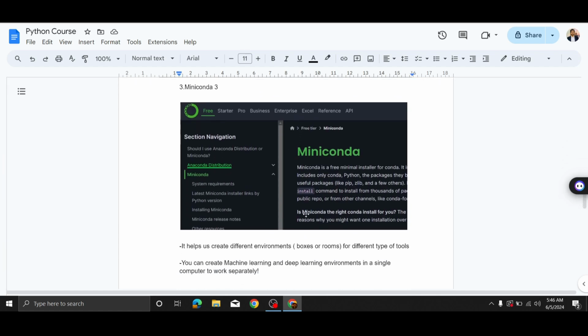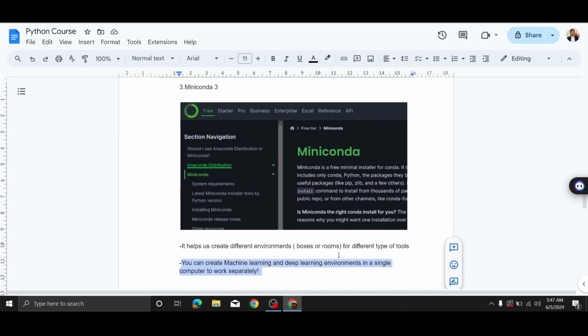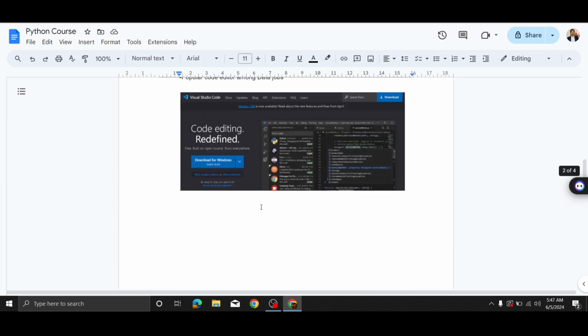And the third one is Miniconda. There is an official bigger version of Conda, but I'll be using Miniconda. What Conda does is that it helps us create different environments. For example, we have a box for kitchen tools, a box for gardening tools, and a box for, you can say, garage tools. The box for each tool is different and they serve a different purpose. In this way, you can make a machine learning environment and a deep learning environment on a simple computer to work separately. In doing so, Miniconda helps us. It does not mix all the things which we have to use.